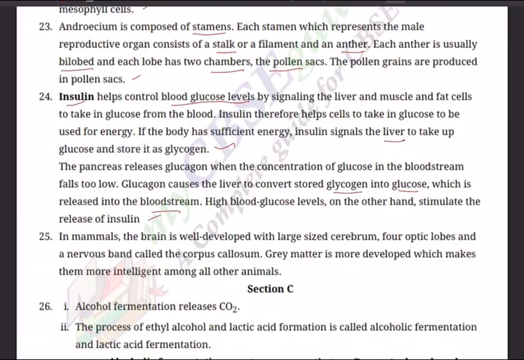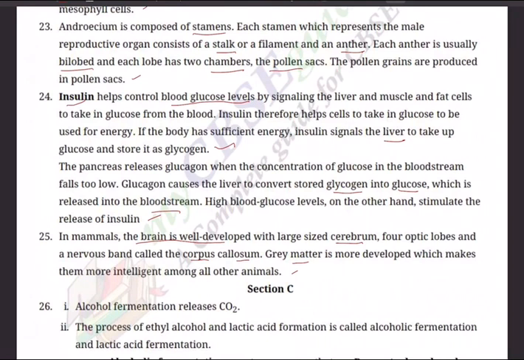Next, question number 25. Why are mammals considered more intelligent as compared to other animals? We know that in mammals, the brain is well developed with a large sized cerebrum, 4 optic lobes and a nervous band called corpus callosum. Gray matter is more developed, which makes them more intelligent among other animals. So it is basically the well developed brain that is responsible for it.